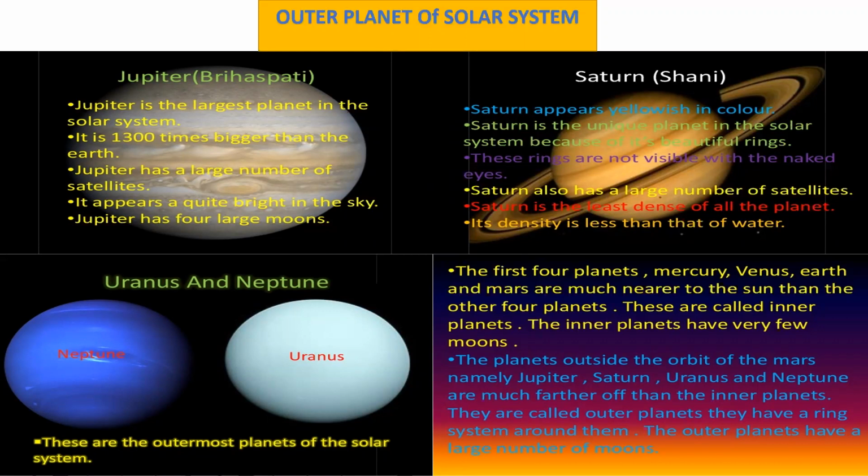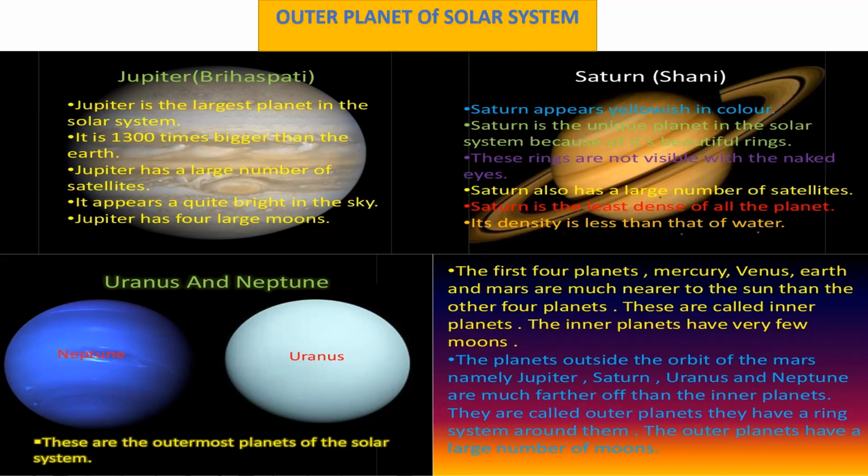And Saturn has 62 satellites, and it is the least dense of all the planets. Its density is less than that of water. Next is Uranus. Uranus is the 7th planet from the Sun.